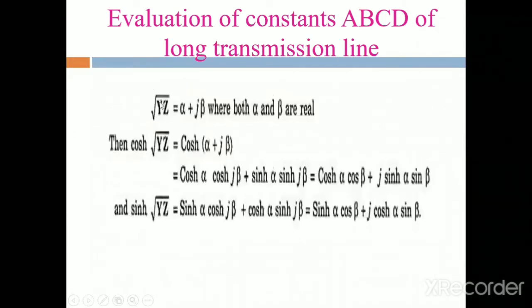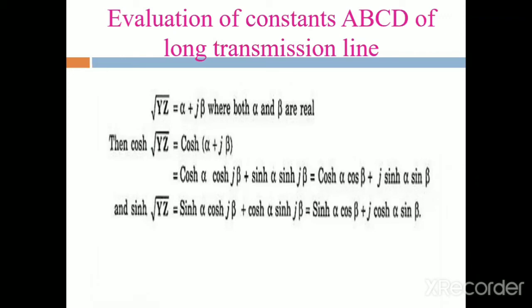Okay, first one is the root of YZ. It is also called as the delta. That root of YZ is equal to alpha plus j beta, where both alpha and beta are the real angles.